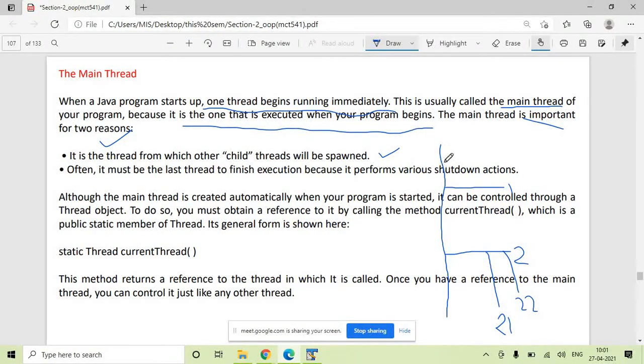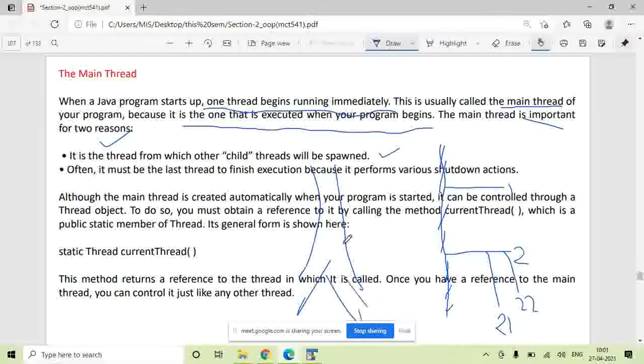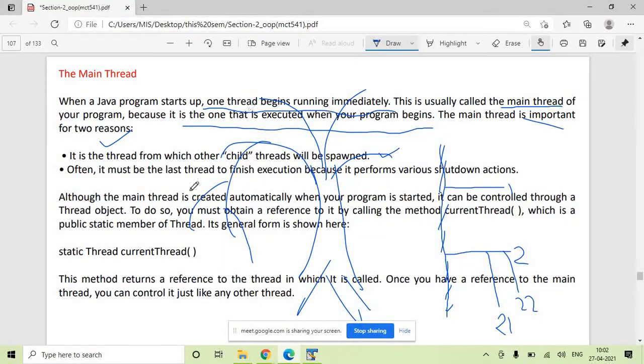So you can consider this main thread as the trunk of a tree. This is the main trunk of a tree. From here one branch, a second branch of the tree is there, then a sub branch, then again the next branch. Just like you can assume these threads are like this tree.